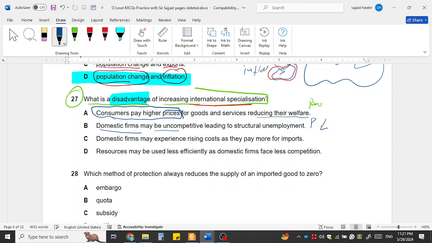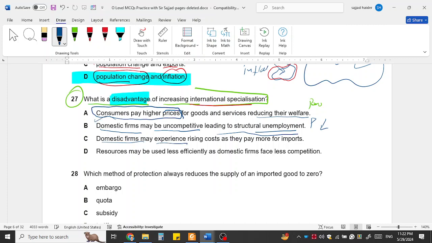Domestic firms may be uncompetitive, leading to structural unemployment. When there is specialization, the domestic firms will specialize in the sector where they have an advantage. So actually, this does not lead to structural unemployment, because the country will specialize in a product where it has an advantage, so employment may rise.